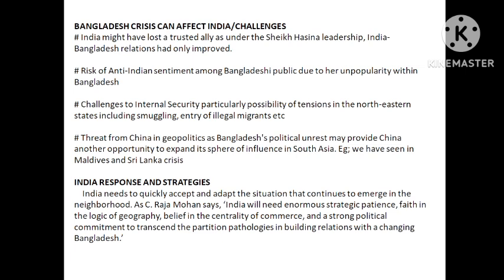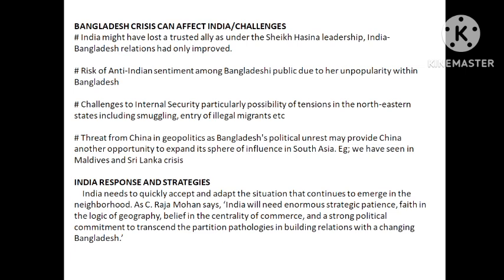Now in Bangladesh also. There is a section of the population in Bangladesh that is now against India. Now that Sheikh Hasina is removed, the people who are against Sheikh Hasina will obviously be against India too. So there is anti-India sentiment rising in Bangladesh right now.